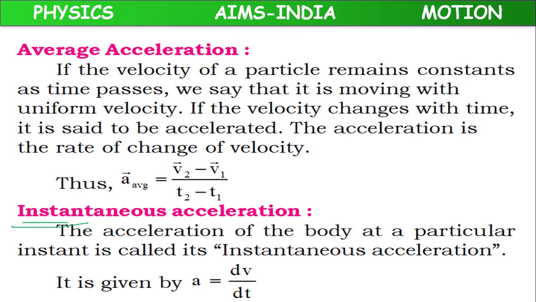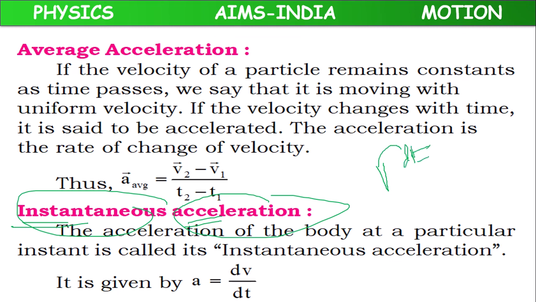Instantaneous acceleration we have also discussed already. Instantaneous acceleration means at that particular instant, during a very small interval of time, which is dt, a very small change of velocity dv happens in that small interval of time. This is called instantaneous acceleration, where a equals dv by dt.